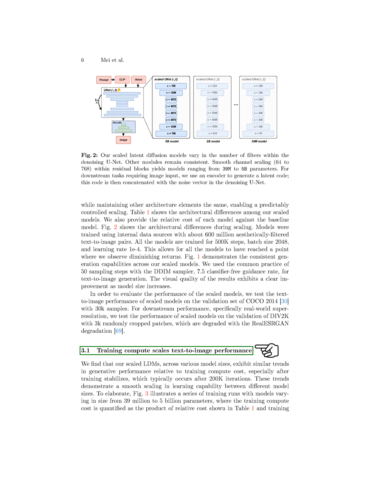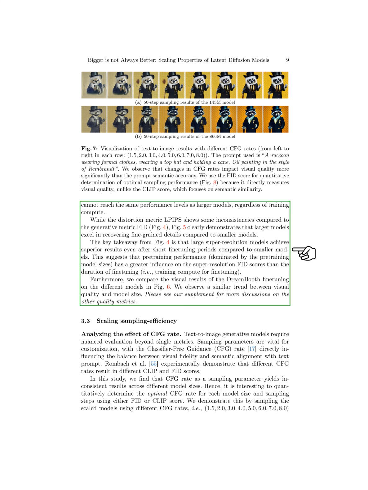We observed that the generative performance of our scaled LDMs improved with larger model sizes, especially after training stabilized. The performance trends showed a smooth scaling in learning capability across different model sizes. Pre-training these scaled models on text-to-image data and then fine-tuning them on tasks like real-world super resolution showed that larger models outperformed smaller ones in recovering fine details. The pre-training performance had a greater impact on super resolution results than the duration of fine-tuning. Overall, larger models achieved superior results even with short fine-tuning periods.